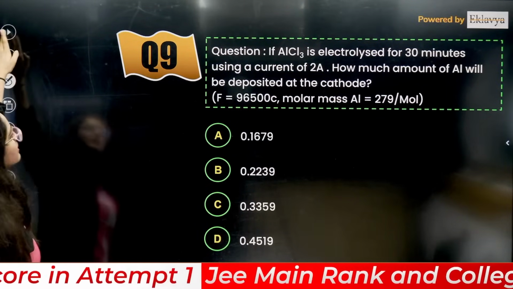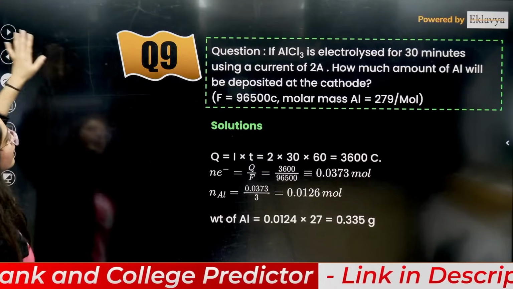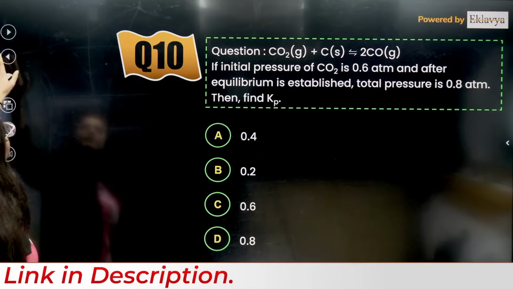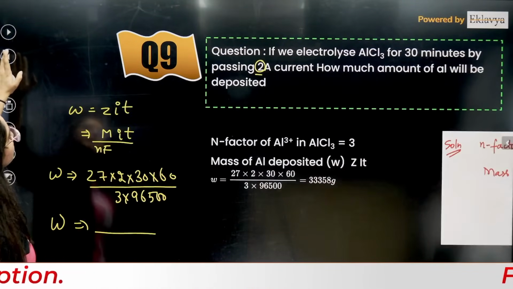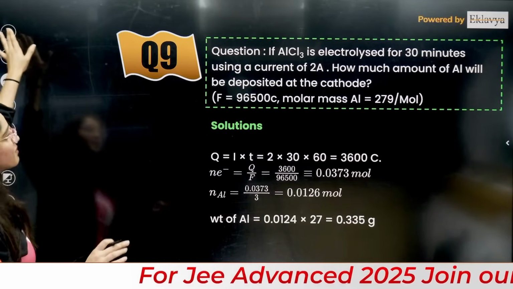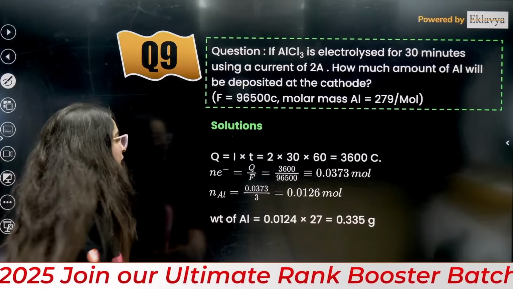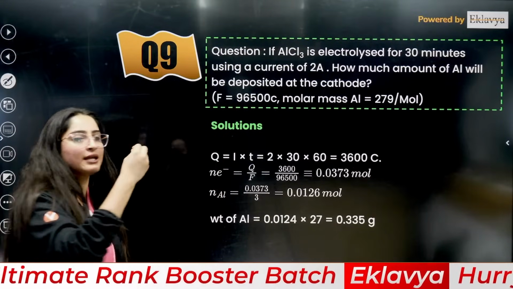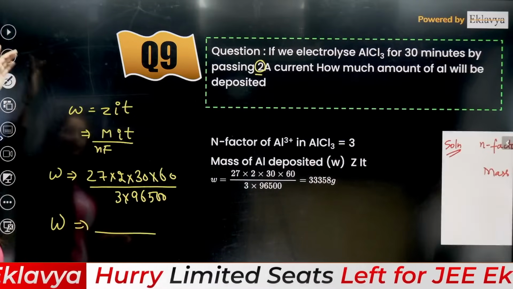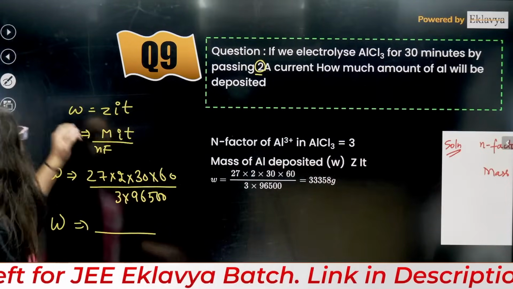Now next is, wait a minute, that was the same question. I think that is repeated 2 times. Wait a minute, that was the 9th. That has been repeated 3-4 times, but the question is the same, right? So in this way, it's a different way you can solve this. Here they are solving this by the unitary method. I would say apply the formula directly. So it's totally your choice how you want to solve it, right?